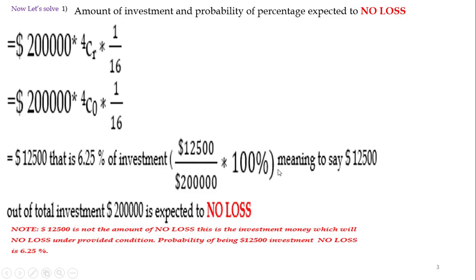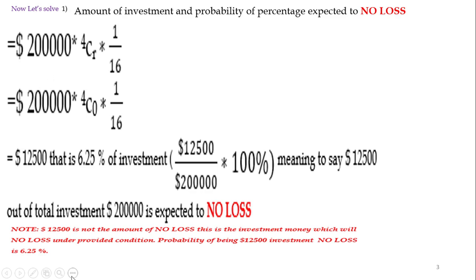Meaning, $12,500 out of the total investment of $200,000 is expected to have no loss. Please note, this amount 12,500 is not the amount of no loss. This is the investment money which will have no loss under the provided condition. The probability of the $12,500 investment having no loss is 6.25%.